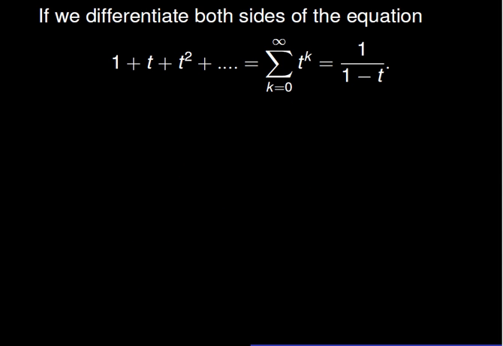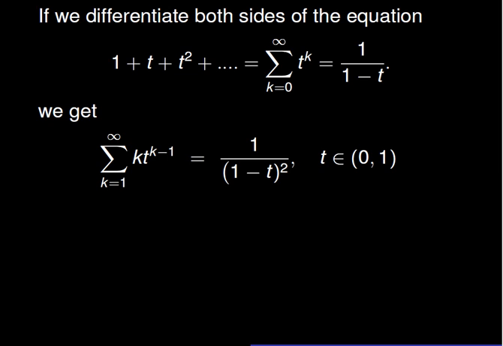Let us compute the expectation of X. Remark that the standard geometric series with ratio t converges absolutely to the quantity 1 over 1 minus t as long as the absolute value of t is strictly less than 1. When we differentiate this geometric series, we see that the series of derivatives that has leading term k times t to the power k minus 1 converges to the derivative of the sum, which is the fraction 1 over the quantity 1 minus t squared.